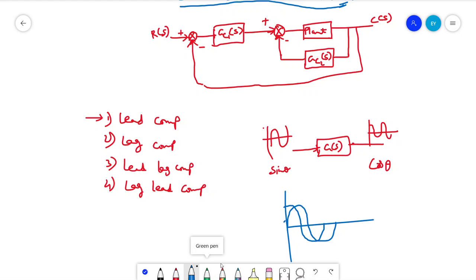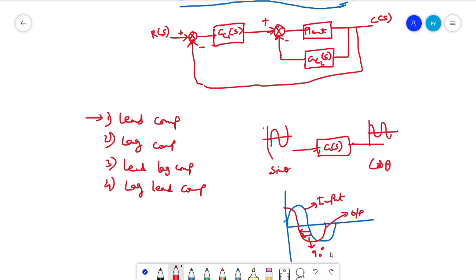Let me write it down with a different marker to show the difference. Here, this is the input, and this is the output. You can see there is a phase shift of the output, a phase shift of 90 degrees.